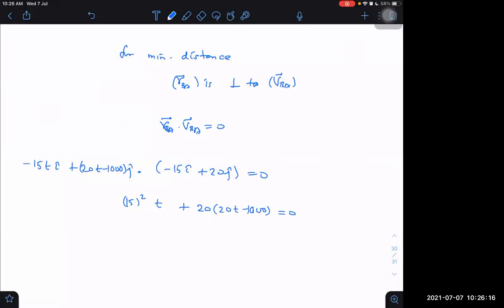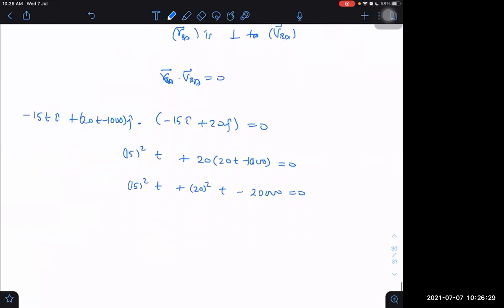What we get? 25 square into T minus 20,000 is equal to 0. Or T is equal to 20,000 divided by 25 square.